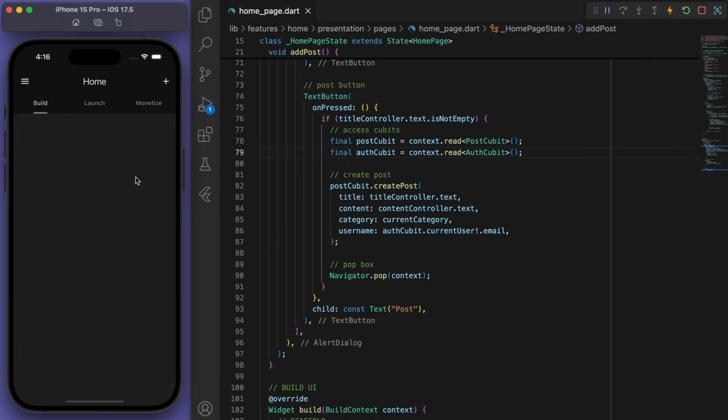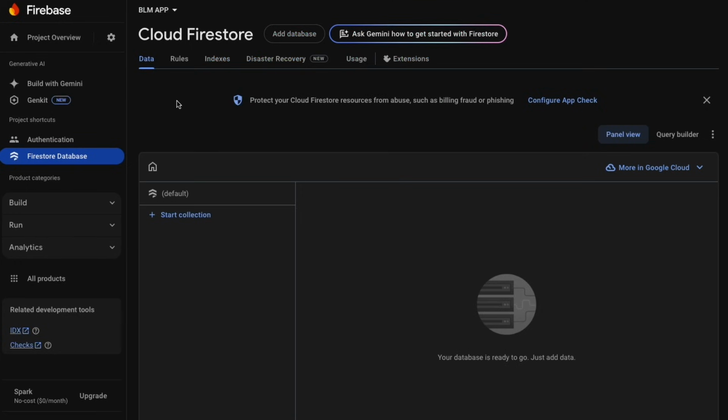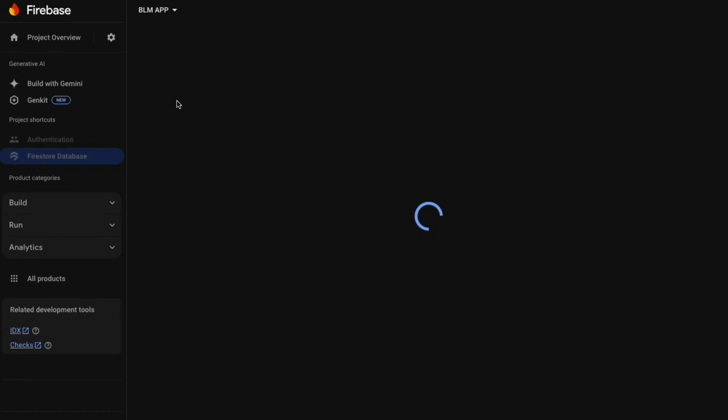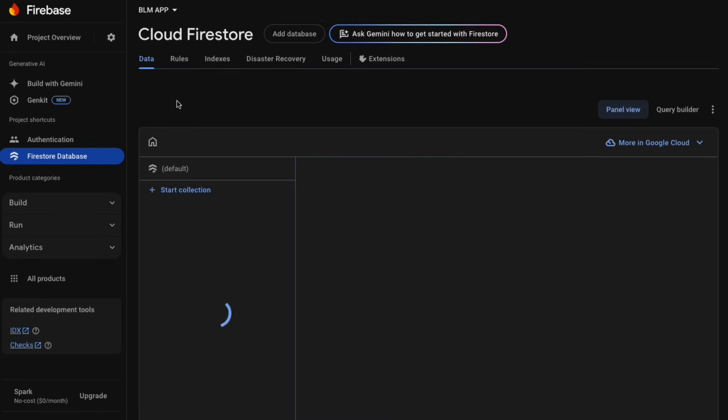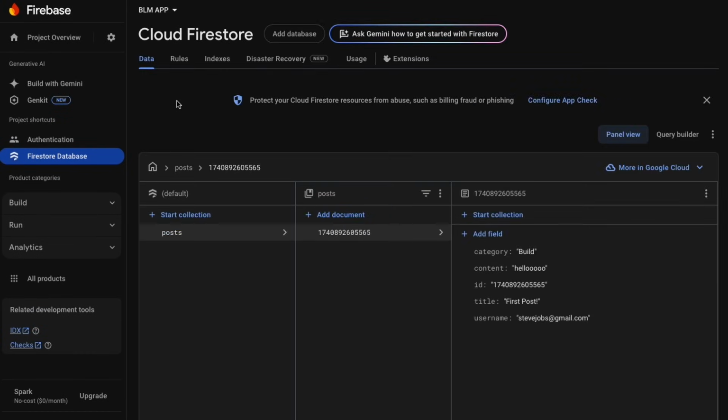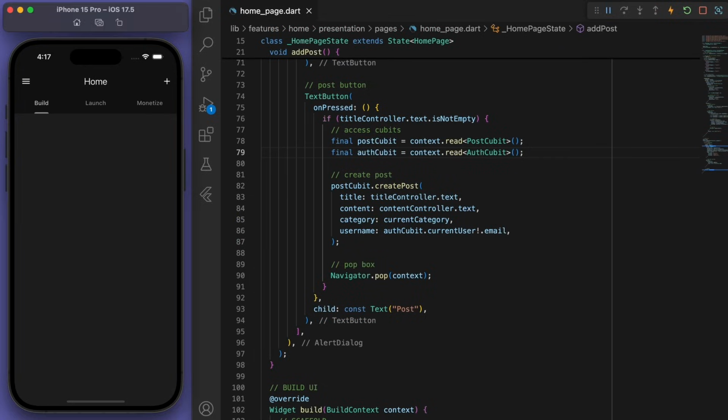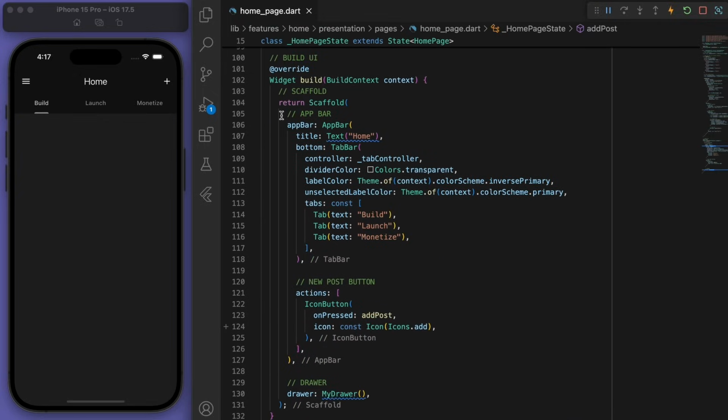Now let's come back to our Firebase and refresh the page. And there it is. You got the collection of posts. You got the post ID, so some kind of number, and then that's where we have all the information regarding the post. So since it's actually working, now all we need to do is read the information from Firebase and display it in this homepage, right?